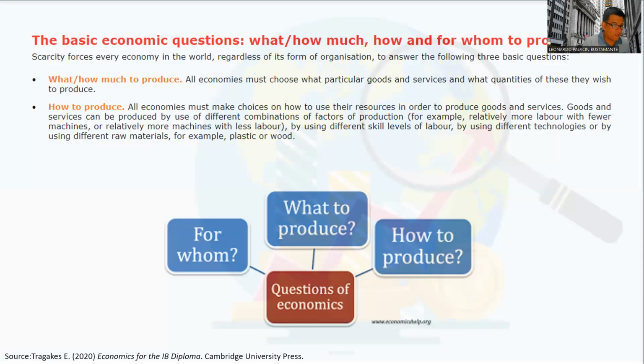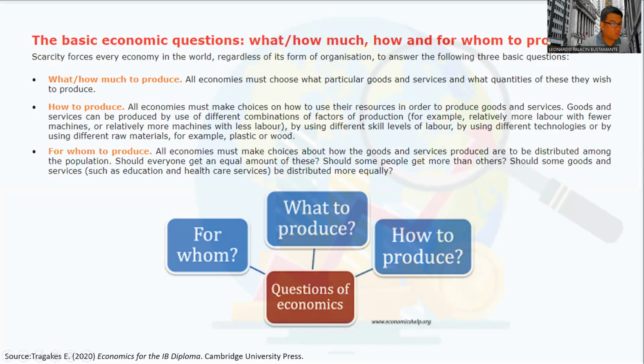And finally, the question is for whom to produce. All economies must make choices about how these goods and services produced are going to be distributed among the population. Are these products going to be exported? Is it going to be just for the local market?